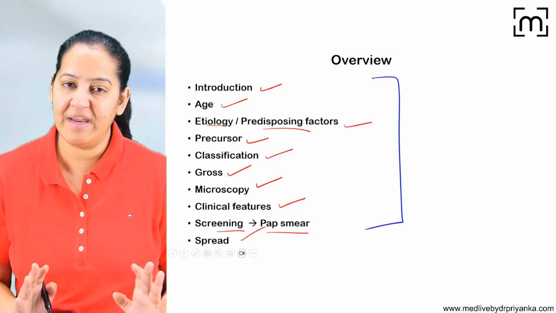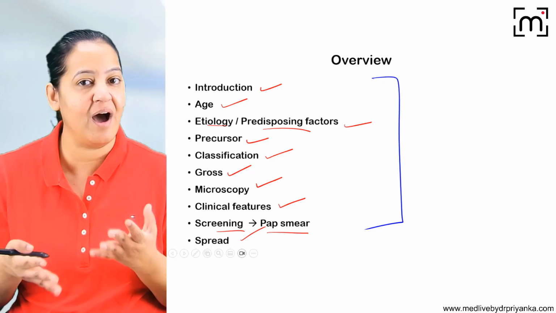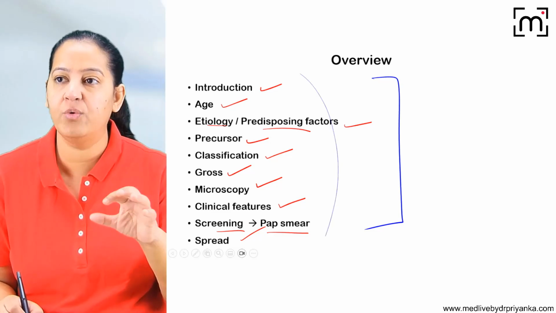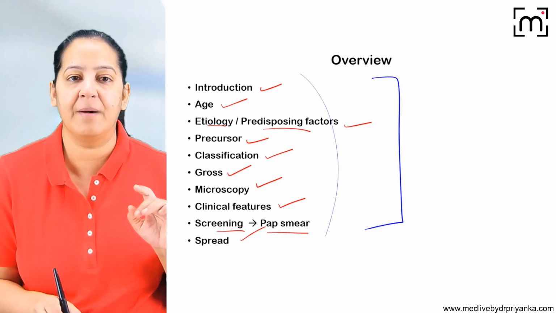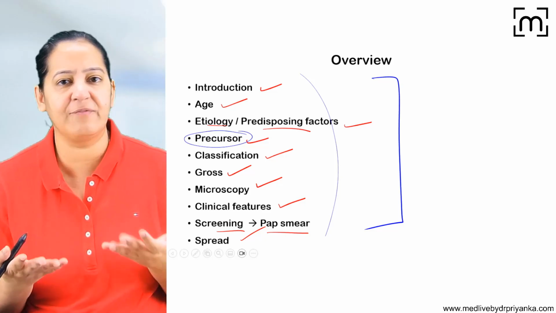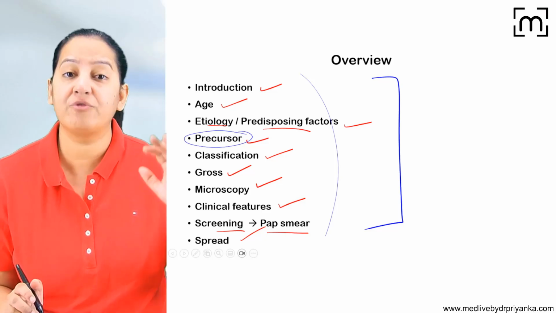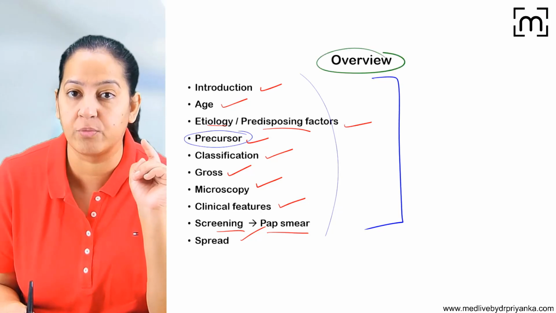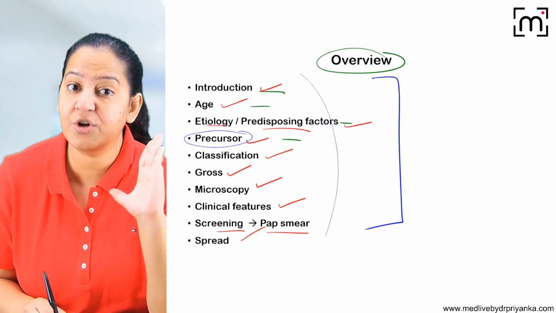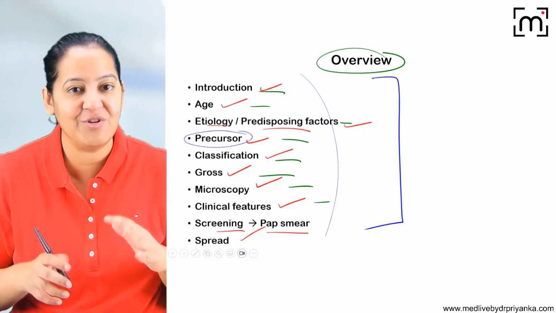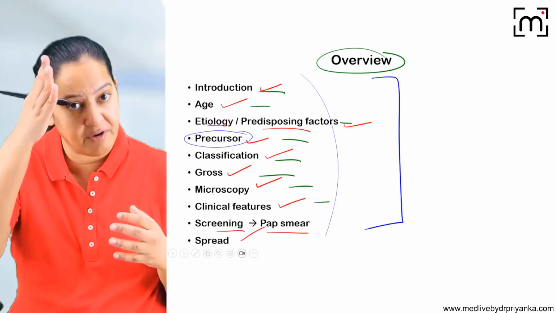So you will understand it very well and you can easily recreate the answer in your exam. But if you don't learn the overview, you will forget the headings. For example, if you forget to write about the precursors, you will lose marks. You know the precursors, but if you don't write it, what is the use? So you have to learn the overview. I always insist and tell the students, please learn the overview. Don't learn the details inside each heading; you have to understand them and write in your own words. But you have to learn the headings under which you will recreate your answer.